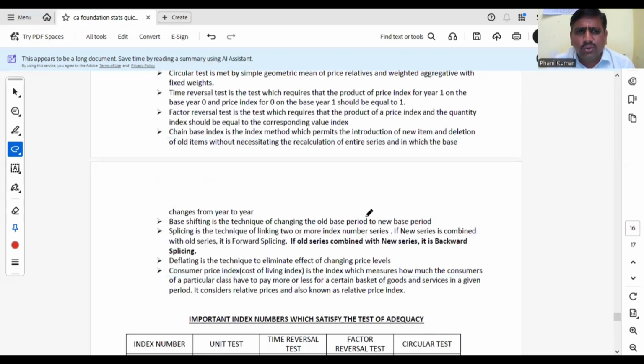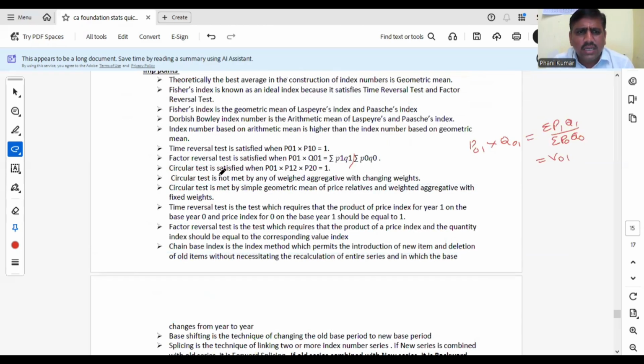So coming back to those important points. Circular test is not met by any of the weighted aggregative with changing weights. That means Laspeyres, Paasche, Fisher, Bowley. All these formulas are not satisfying circular test. Okay. Circular test is met by only simple GM of price relatives and weighted aggregate with fixed weights. That is Kelly.